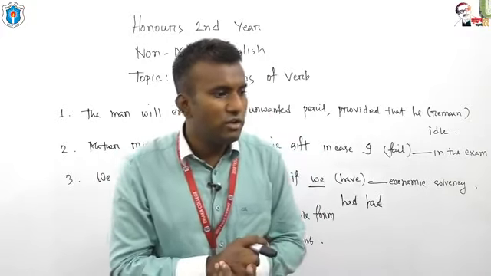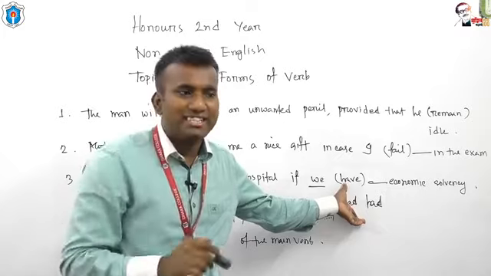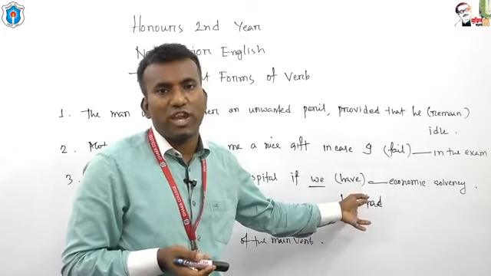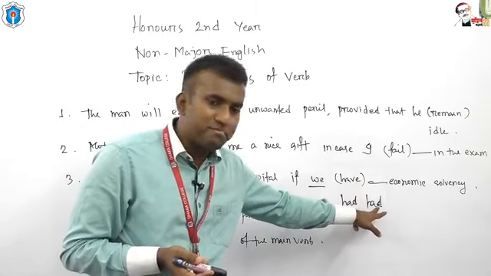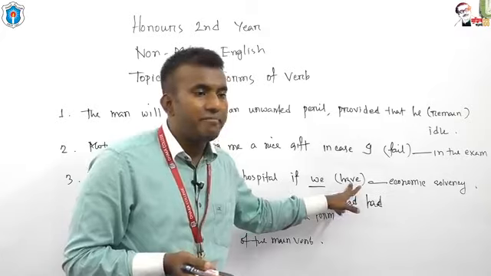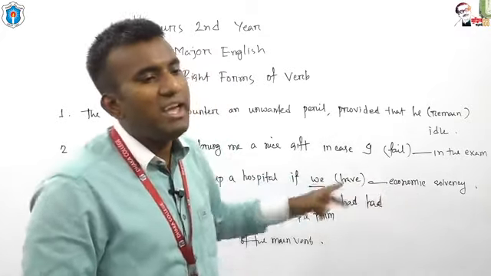Is it clear to you? Some of you have written only one had. If you write one had, it would be past indefinite. Okay. You have to use the past participle form of the verb. And what is the main verb here? The main verb is have. And what is the past participle of have? It is had. So it would be had.